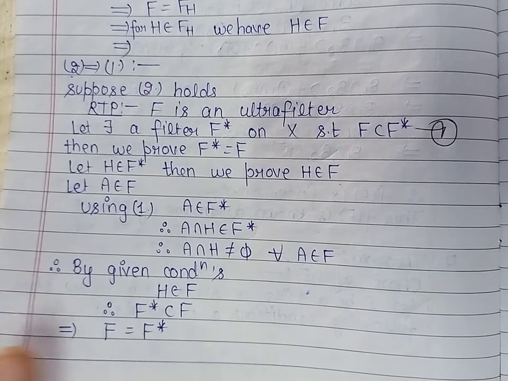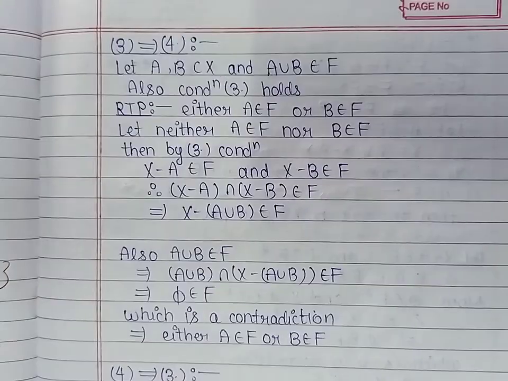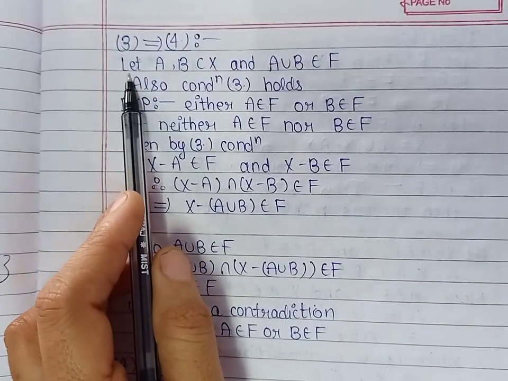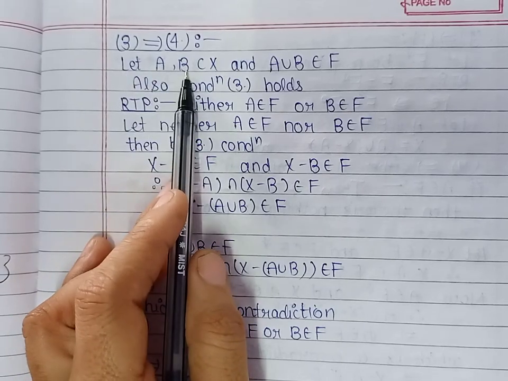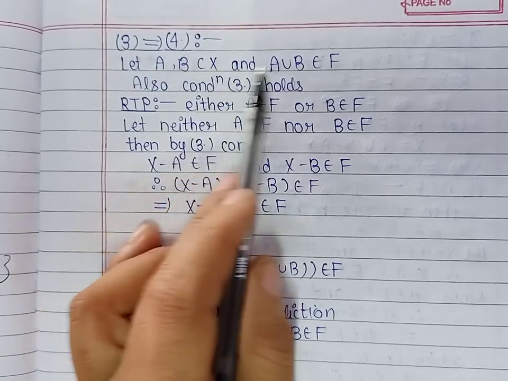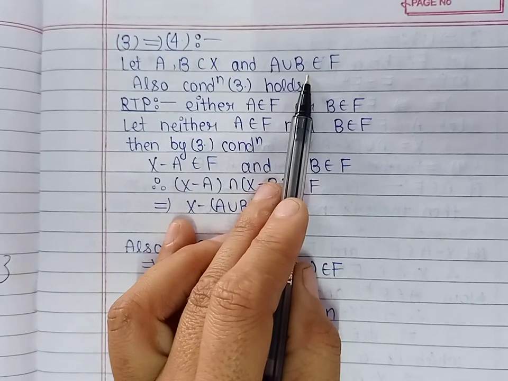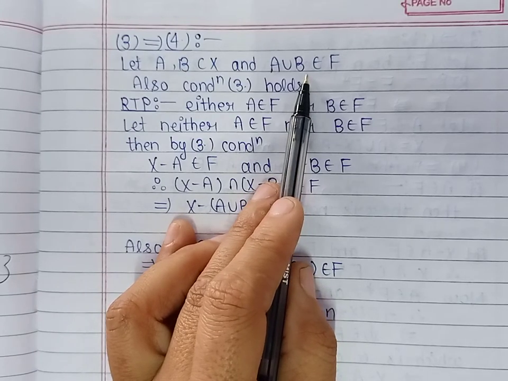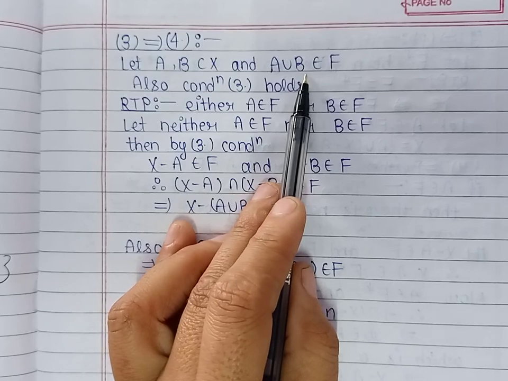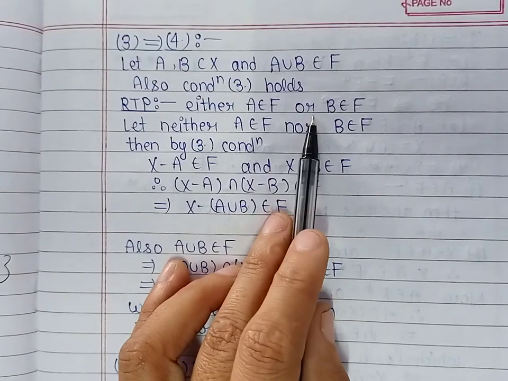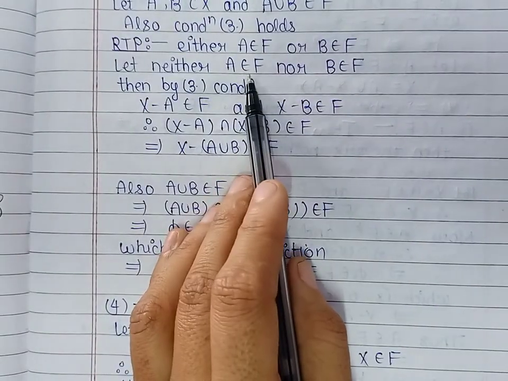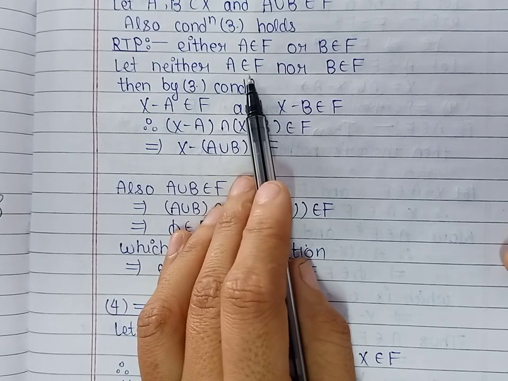Now in the next condition, we prove that 3 implies 4. So let us take A and B subsets of X, and A union B belongs to the filter F. We have to prove that either A belongs to the filter F or B belongs to the filter F. Now, we prove it by contradiction. Let us suppose neither A belongs to the filter F nor B belongs to the filter F.